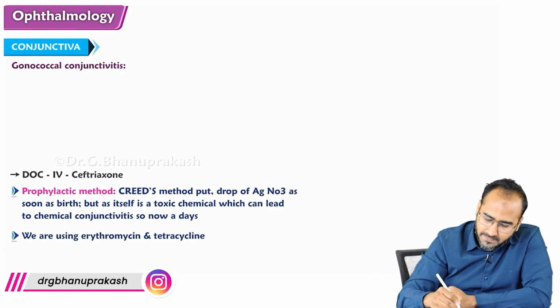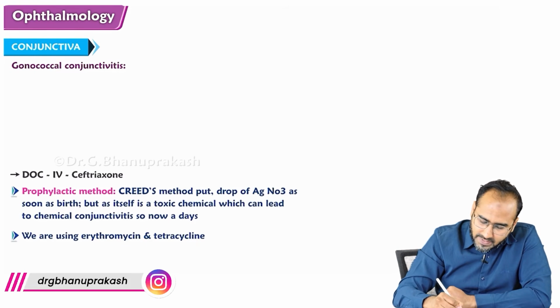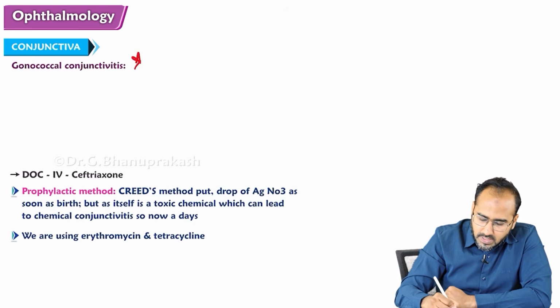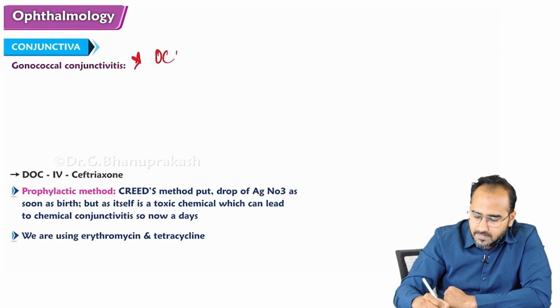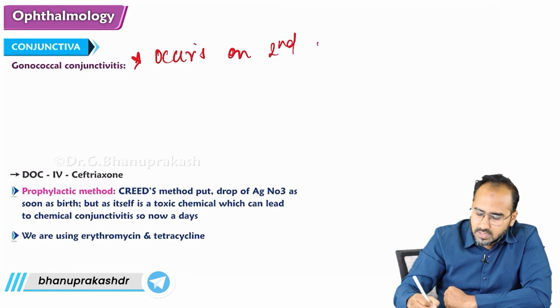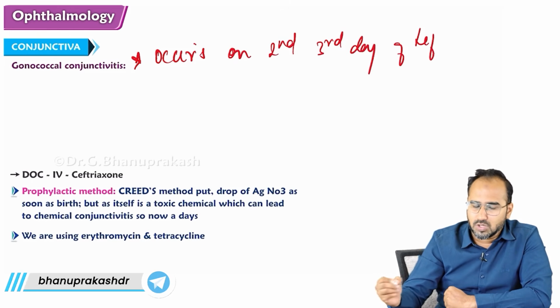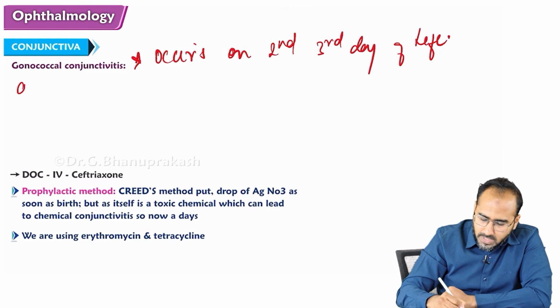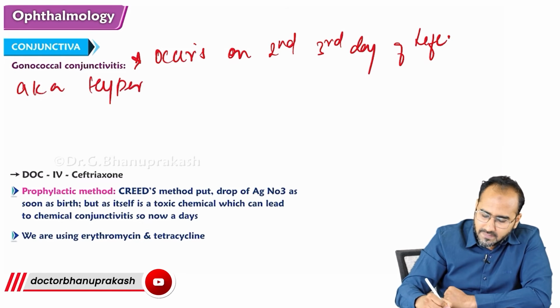So just write there, guys. Gonococcal conjunctivitis occurs on the second and third day of life. This gonococcal conjunctivitis is also called, I have already told you, hyperacute conjunctivitis.